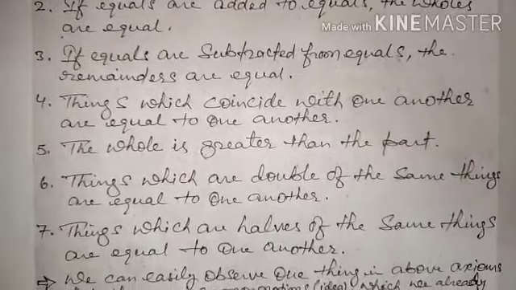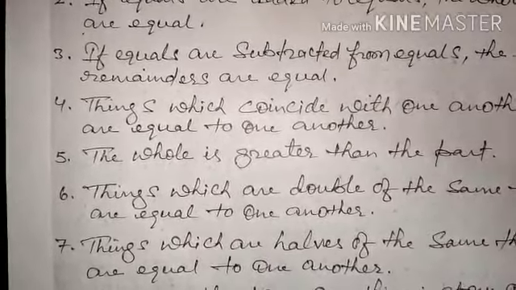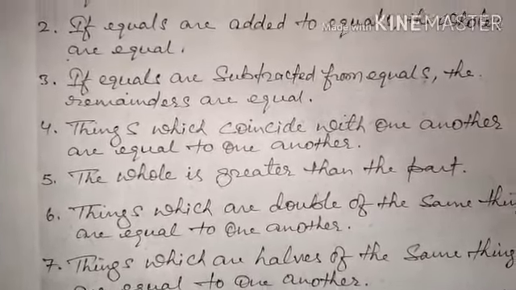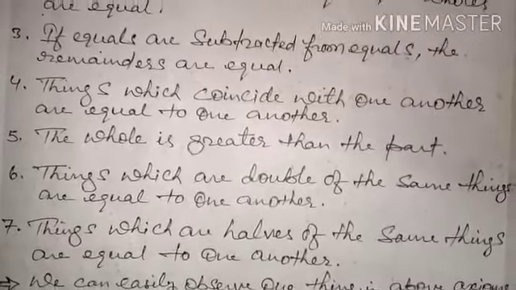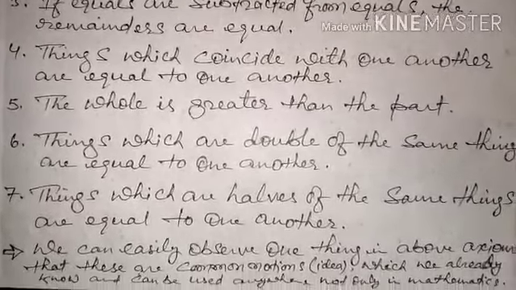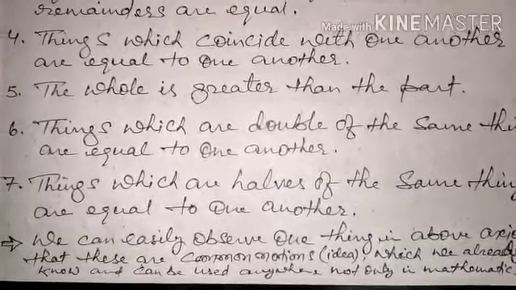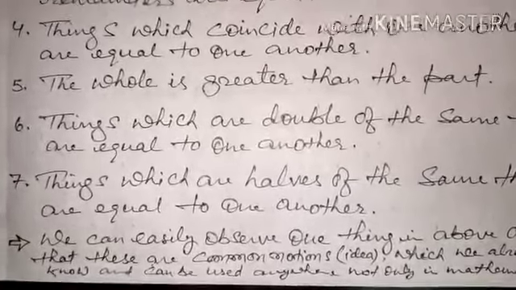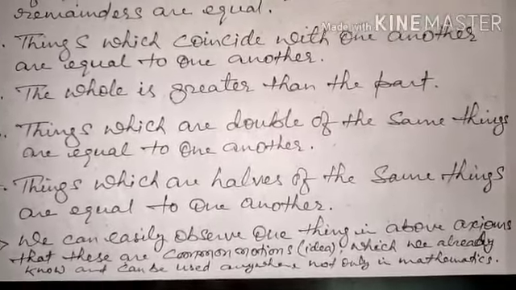The whole is greater than the part. It is always the whole is greater than the part. So these types of things do not need any proof. So these are only the axioms. Okay, things which are double of the same things are equal to one another. Very good. Things which are double of the same thing.